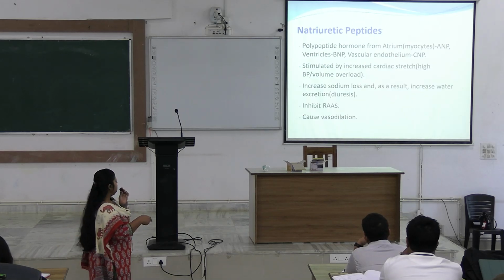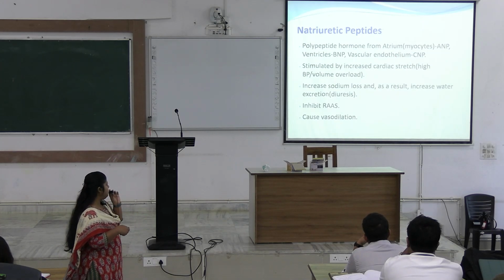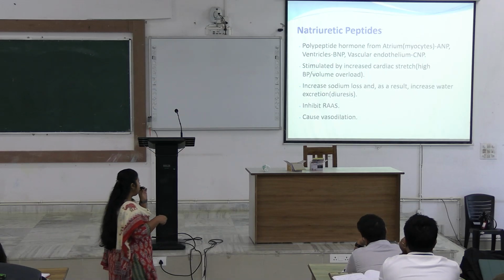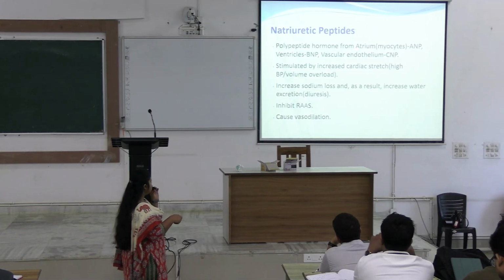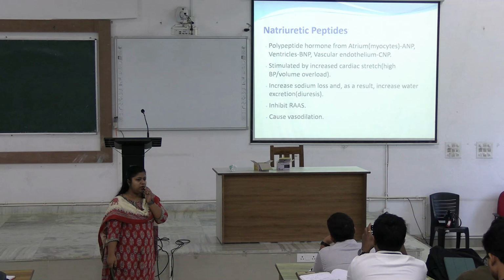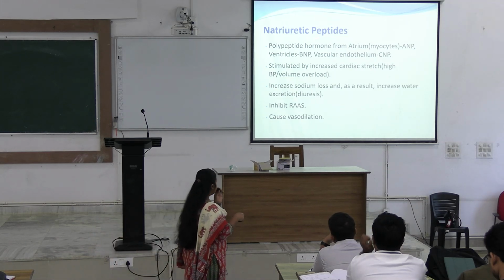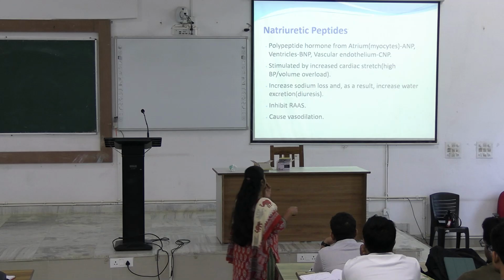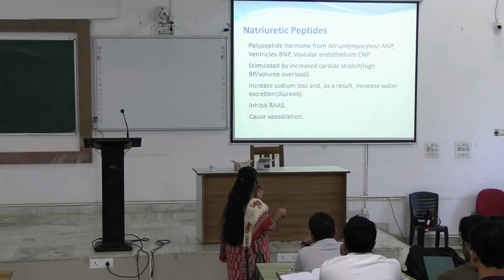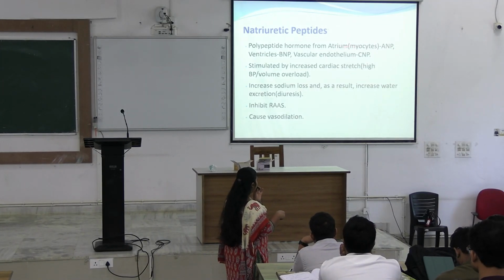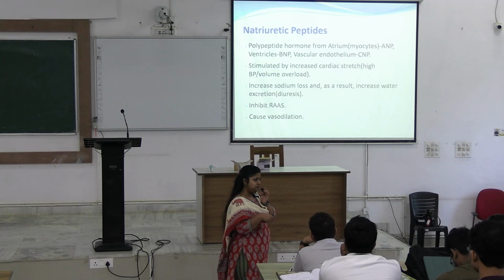What is left? Natriuretic peptides. Natriuretic peptides are polypeptide hormones secreted from our heart. There are three types of natriuretic peptides. Atrial natriuretic peptide is secreted from the myocytes of the atrium.